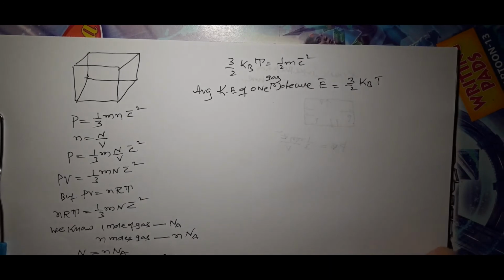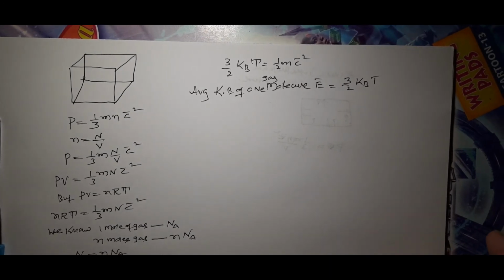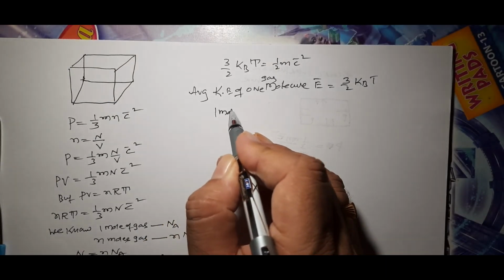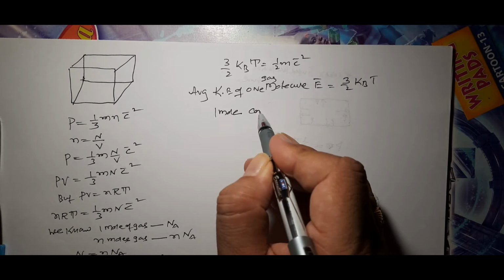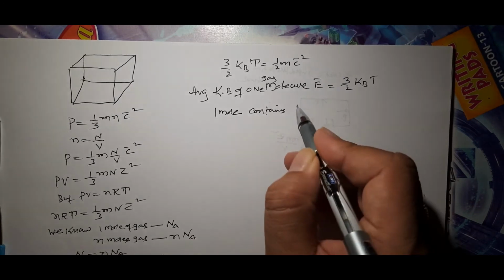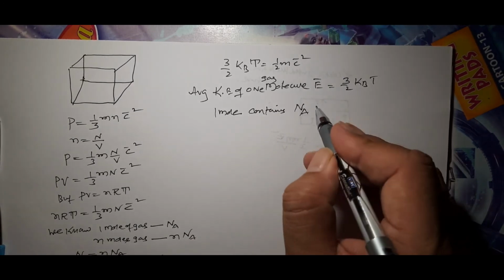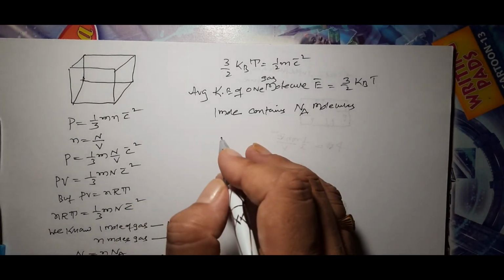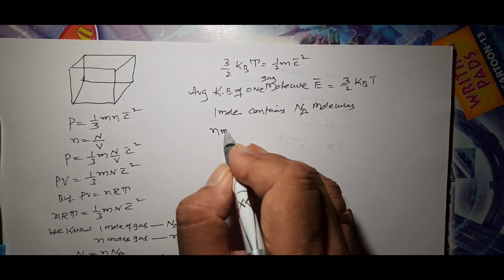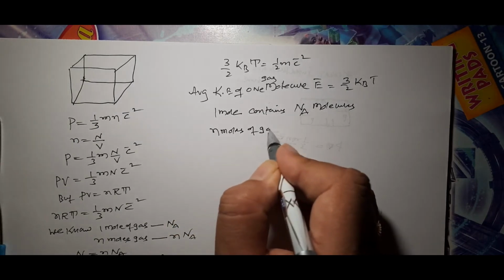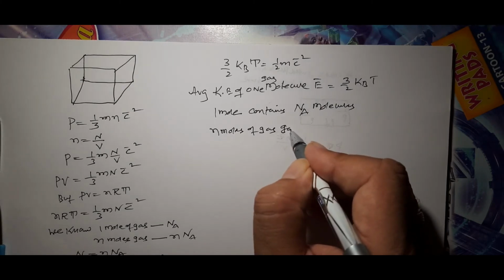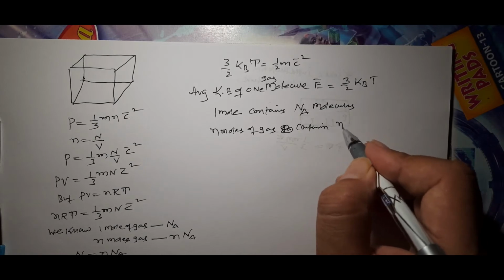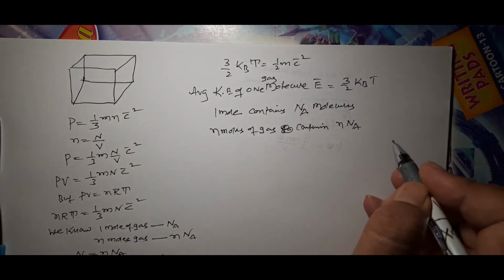This can be written for n moles as well. 1 mole of gas contains Na molecules, the Avogadro number of molecules. So n moles of gas contain small n into Na molecules.